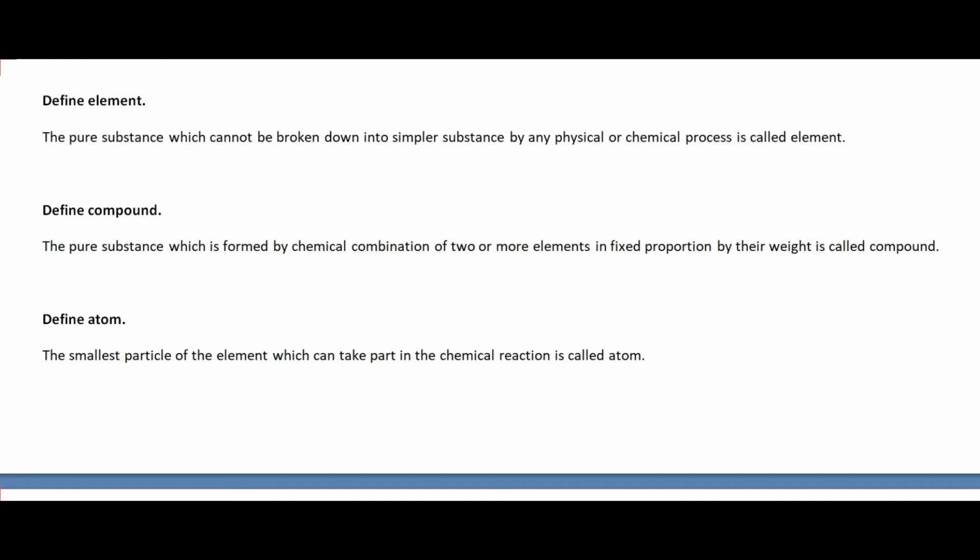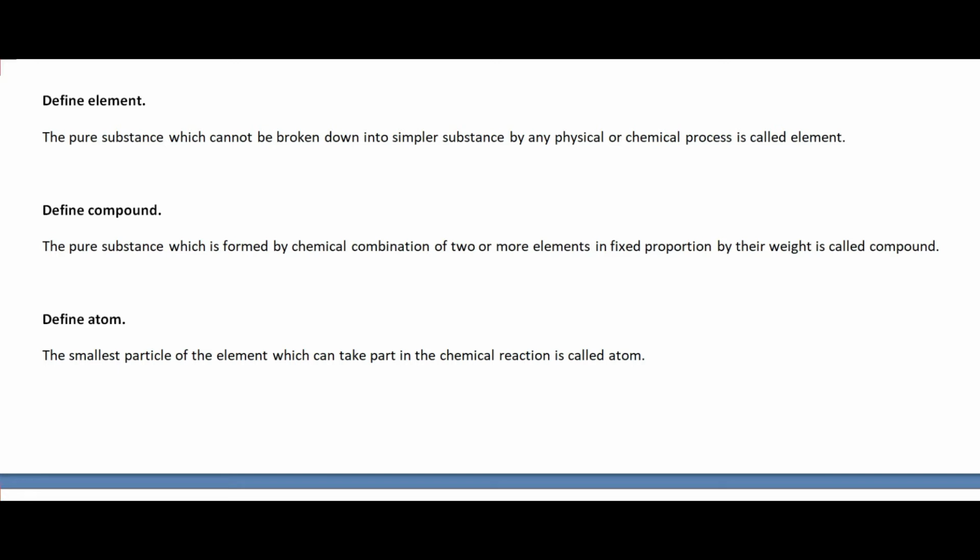In this chapter, now we have to study about the element, compound, atoms, molecules, subatomic particles in detail. So let's study all those terms turn by turn. First of all, let's study element.